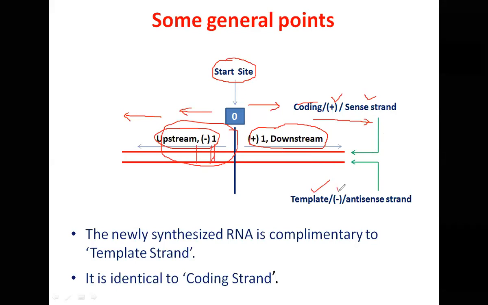It is also called the minus strand or antisense strand. The newly synthesized RNA will be complementary to the template strand, and it will be identical to the coding strand.